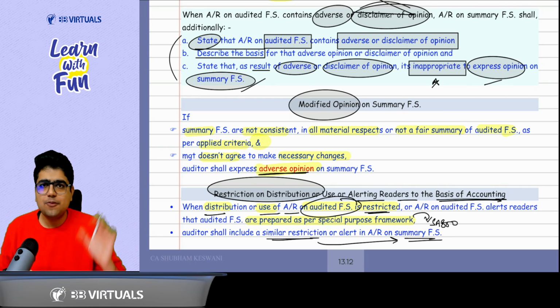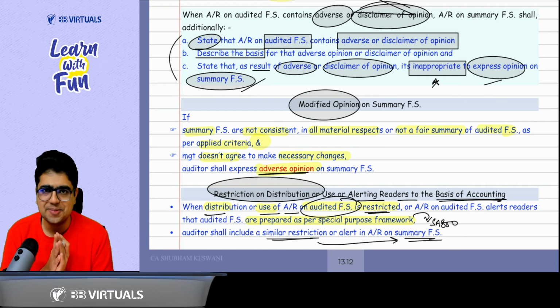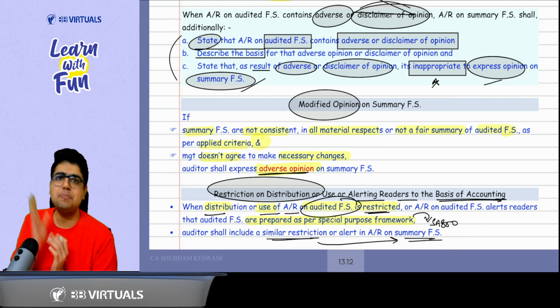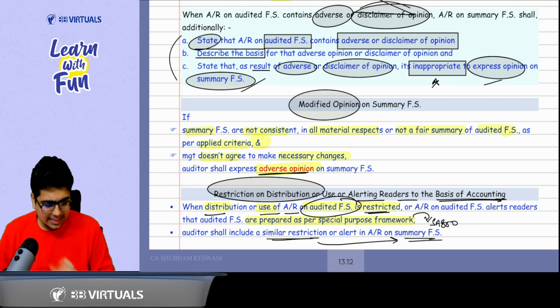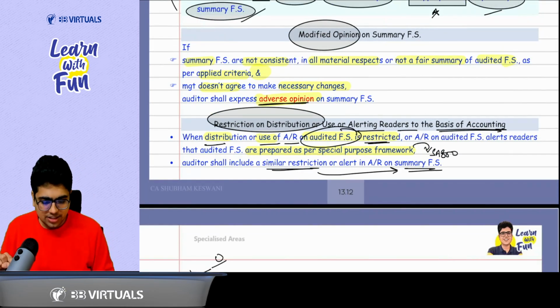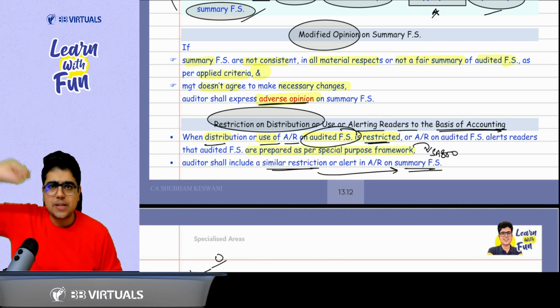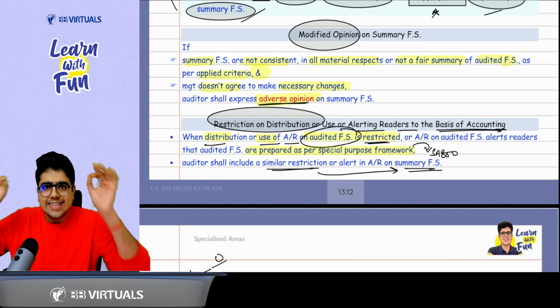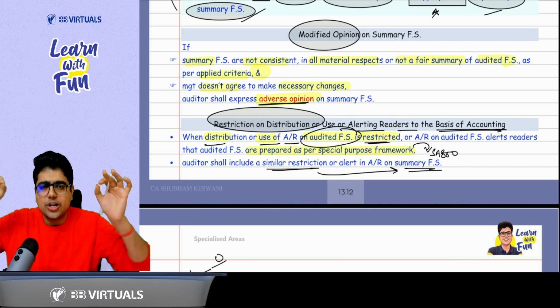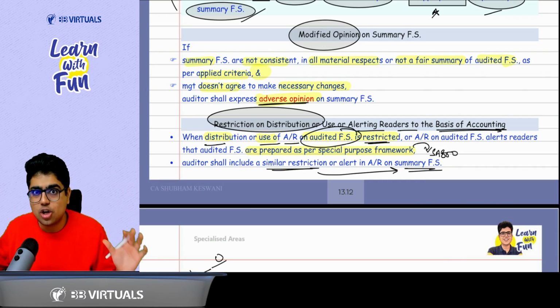Yes, sir. Sir, what if the summary financial statements are a summary of a special purpose financial statement? Then in that case, whatever restriction on distribution or alert para you add for that special purpose financial statement, the same para needs to be added to the audit report of the summary financial statement. You got the point or not?